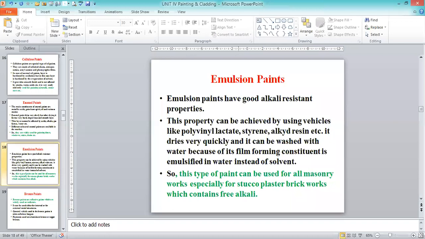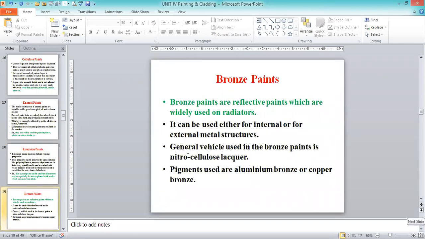Then next is bronze paints. This is for radiators, car radiators or automobile radiators. We are not using it for building purposes. Bronze paints are reflective paints which are widely used for radiators. They can be used for internal or external metallic structures.